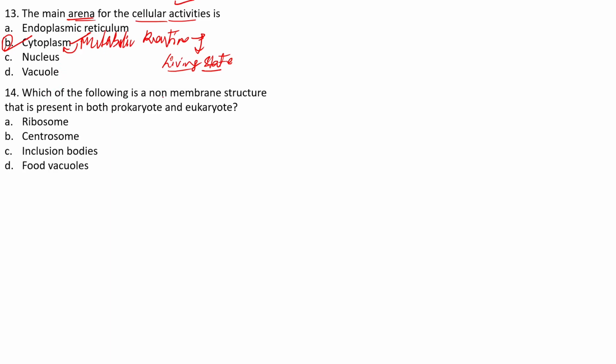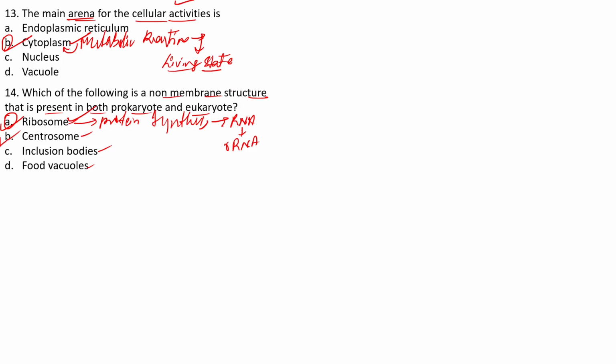Now, which of the following is a non-membrane structure that is present in both prokaryote and eukaryote? Ribosome, centrosome, inclusion bodies, food vacuoles. The answer, we know, is mainly the ribosome, right? Ribosome is mainly involved in protein synthesis. We have discussed this, right? And it is completely a non-membrane structure. Ribosome is mainly made up of RNA, and this special kind of RNA we call rRNA, that is ribosomal RNA, right? Yes, so it is a non-membrane structure.